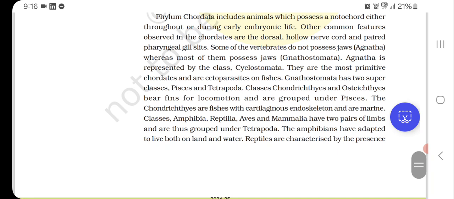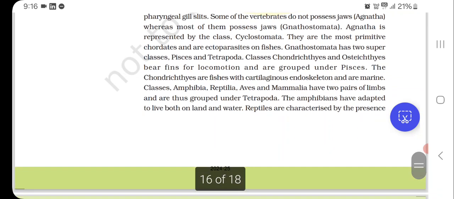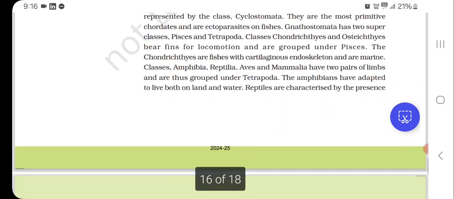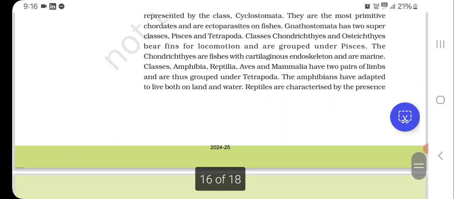Gnathostomata has two superclasses, Pisces and Tetrapoda. Classes Chondrichthyes and Osteichthyes bear fins for locomotion and are grouped under Pisces. The Chondrichthyes are fishes with cartilaginous endoskeleton and are marine. Classes Amphibia, Reptilia, Aves and Mammalia have two pairs of limbs and are thus grouped under Tetrapoda. The amphibians have adapted to live both on land and in water.